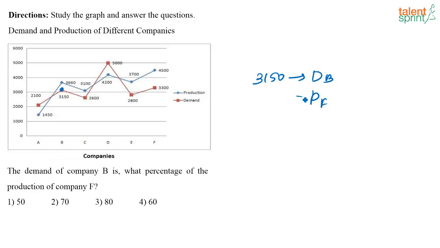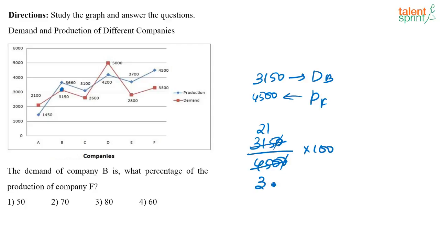Now what is the production of company F? Production of company F, where is F is here, production is 4500. The demand of company B is what percentage of the production of company F, right? So this is the answer that you are looking for. 00 gets cancelled. So you know 15 into 20 is 300, so this is 15 into 21, and 15 into 3 is 45, so 30. So what do you have? You have 21 by 3, that is equal to 7. 7 into 10, that is 70%. Option 2. 70%.